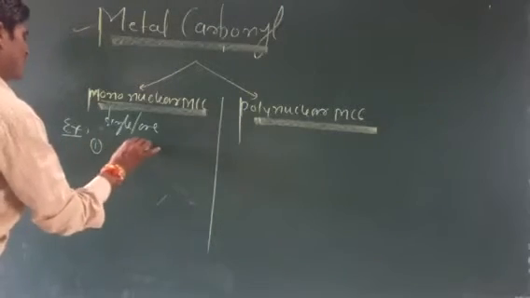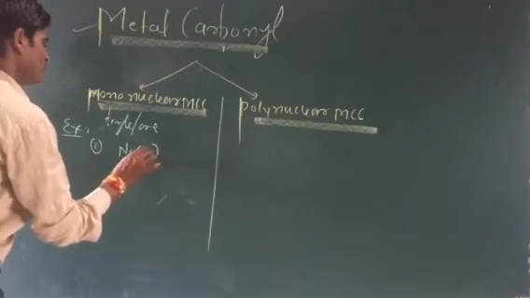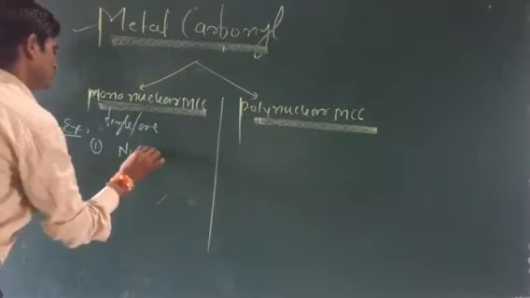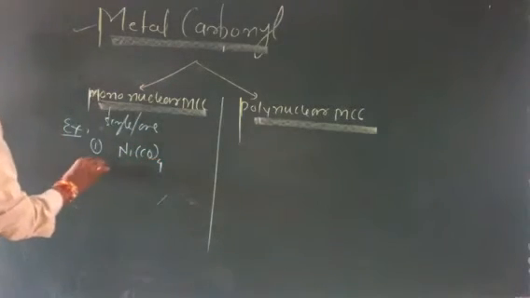One example is Ni(CO)4, nickel tetracarbonyl.